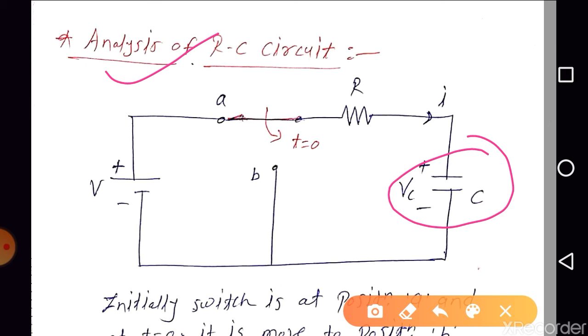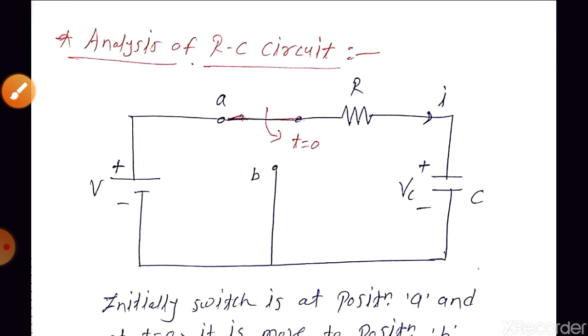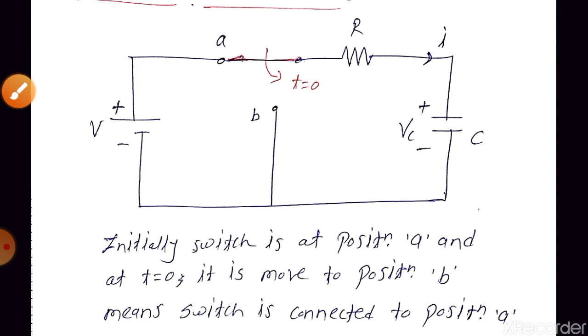Okay, so initially the switch is at position A, right? Means the switch is connected to position A at time t is equal to minus infinity, right? Before t is equal to minus infinity, the switch is connected neither to position A nor to position B, right? So before t is equal to minus infinity, is there any way for the charging of the capacitor? No. So before t is equal to minus infinity, the capacitor voltage, that is the charge stored by the capacitor, is equal to 0, right?